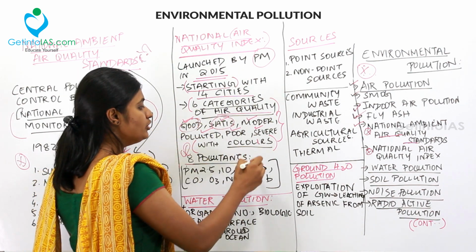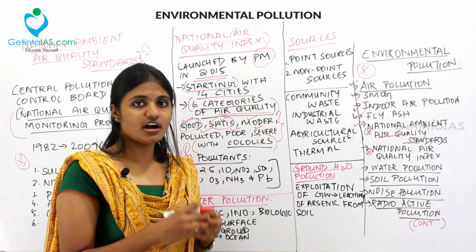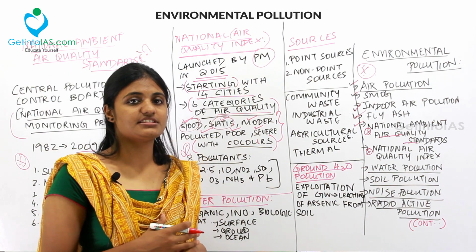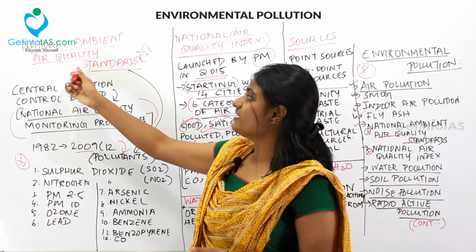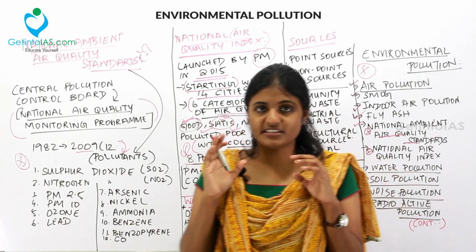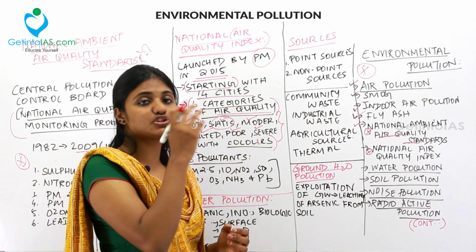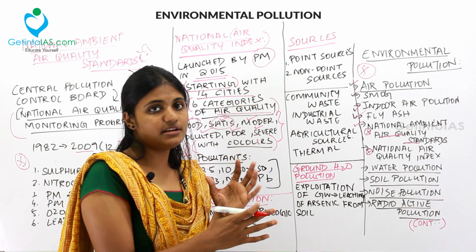And then moving to the pollutants, this National Air Quality Index is taken into account based on 8 pollutants. You see, the National Ambient Air Quality Standards is taken based on 12 pollutants, but the National Air Quality Index is taken based on 8 pollutants. So what are the 8 pollutants?